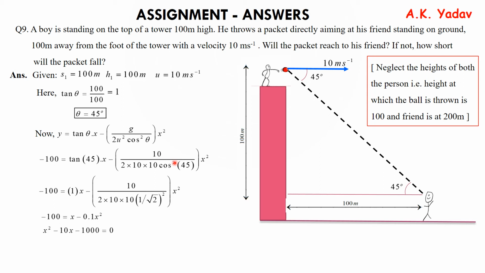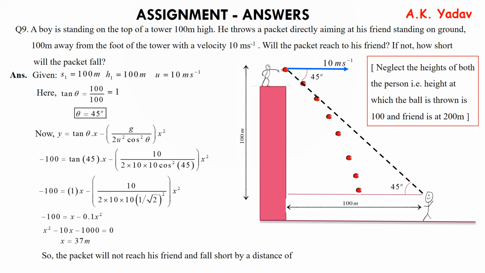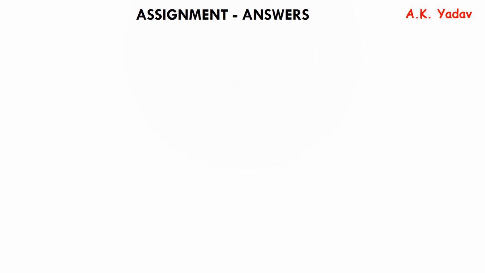We get a quadratic equation. x square minus 10x minus 1000 is equal to 0. And when we solve, we get x is equal to 37 meters. Yes. So the packet will not reach his friend and fall short by a distance of 100 minus 37, that is 63 meters.